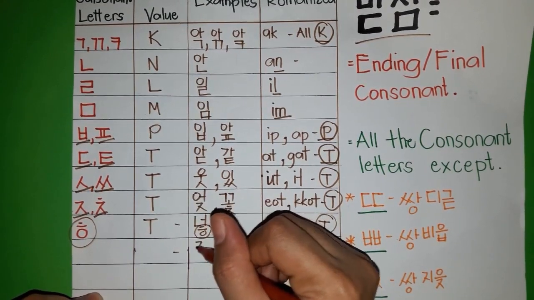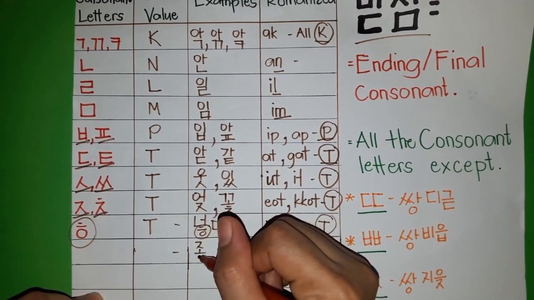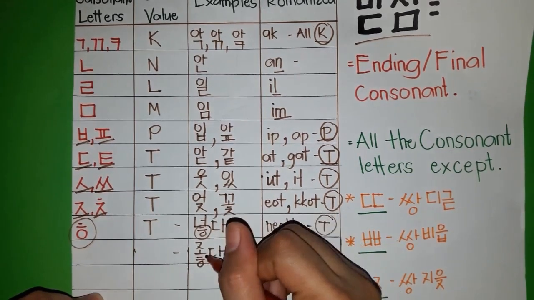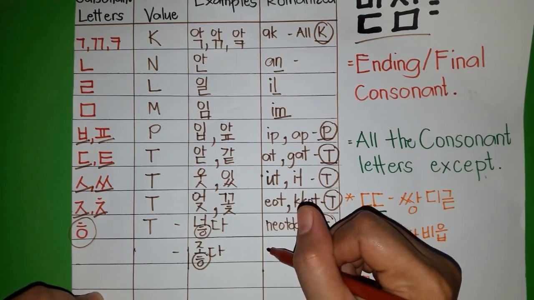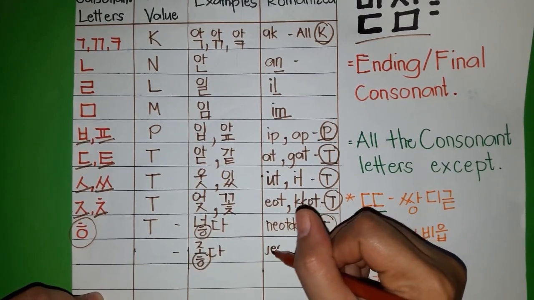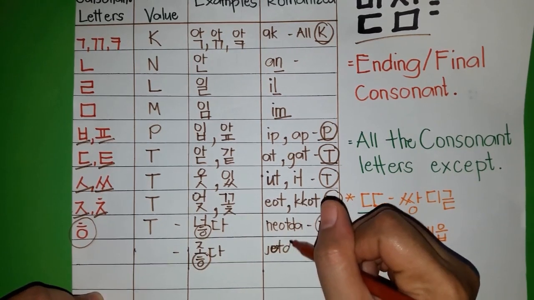Another example is jotda, which means to be good or to be nice. The romanization is jotda.